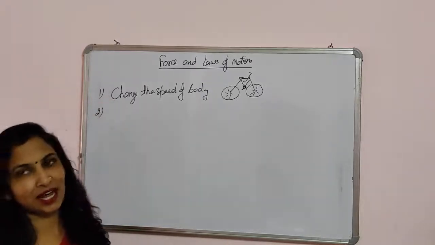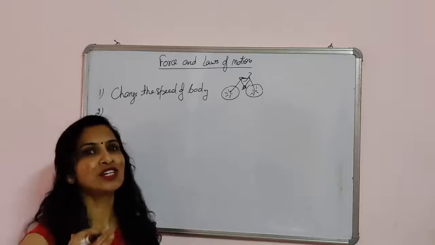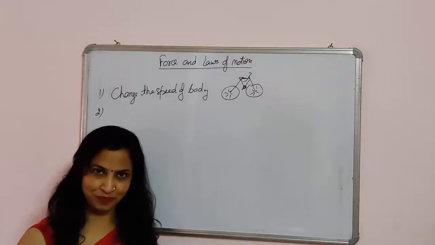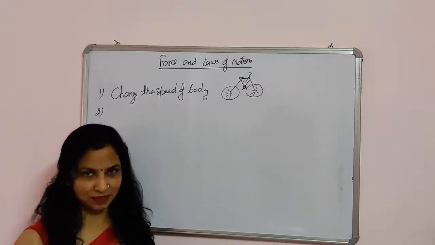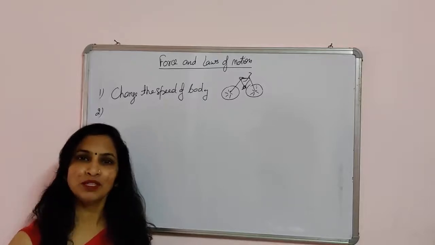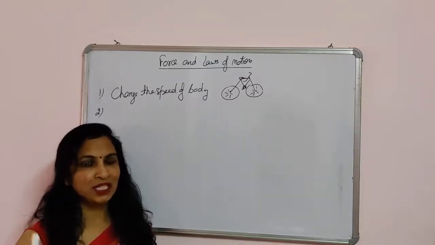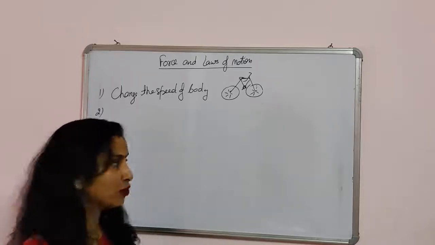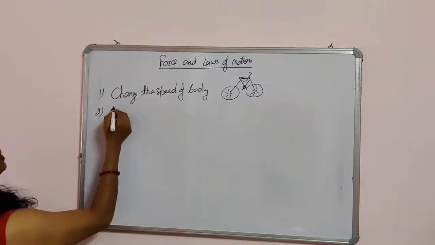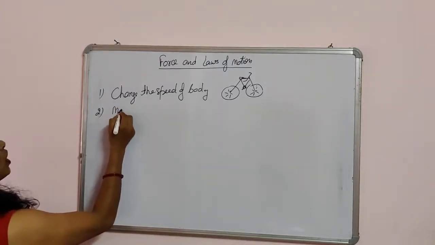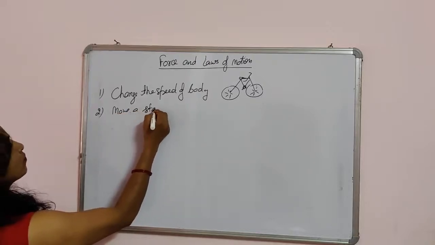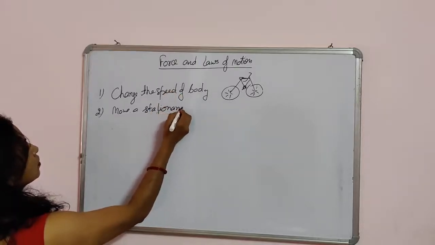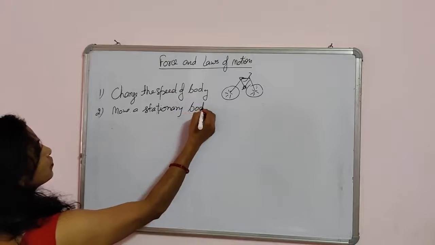Now, what is another effect of force? The second one is that force can move a stationary body. Suppose again you are on a bicycle and your bicycle is stationary at a point and you start pedaling. Then what will happen? You change the speed of your bicycle from 0 to something like 2 or 3 meters per second. So a force can move a stationary body.